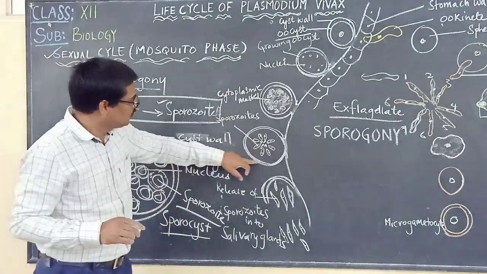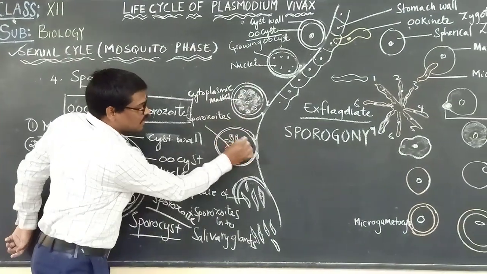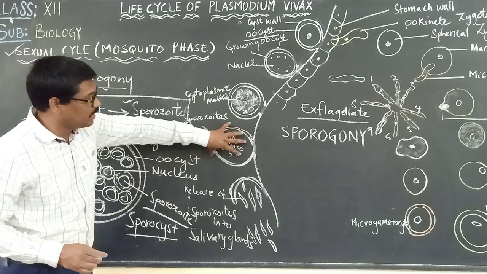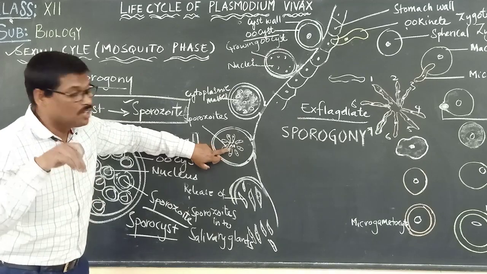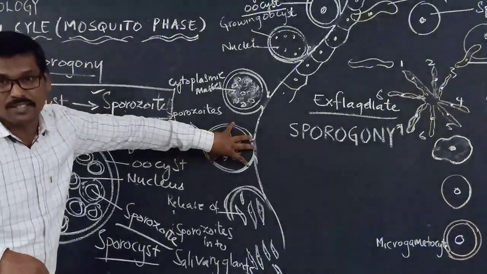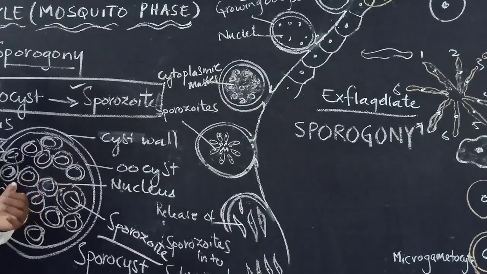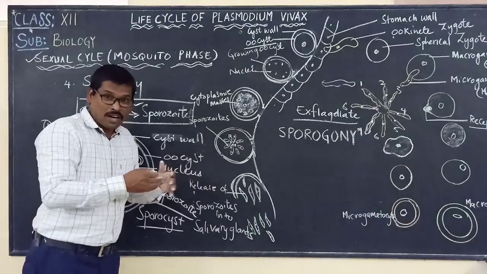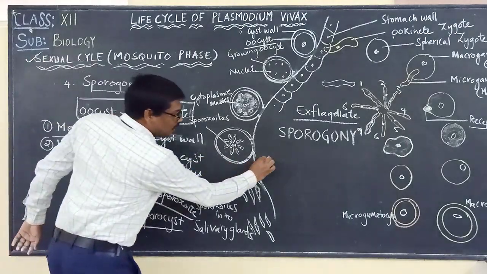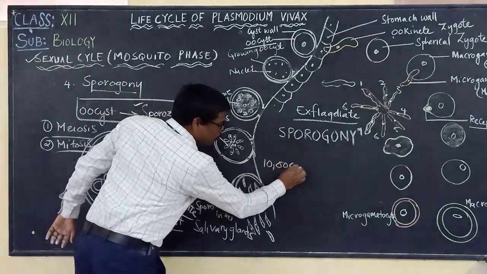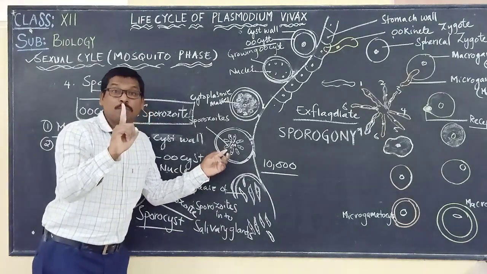So these are the many sporozoids that are there now. Once the sporozoids are formed, this is called a sporocyst, because it contains the sporozoids. At a certain time, this sporocyst will get ruptured. When it gets ruptured, please remember, more than 10,000 sporozoids will be released from one sporocyst.